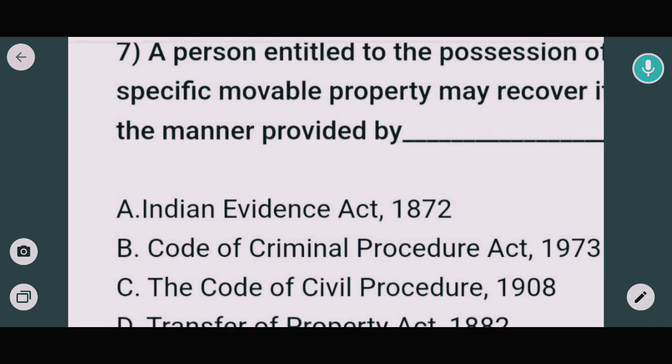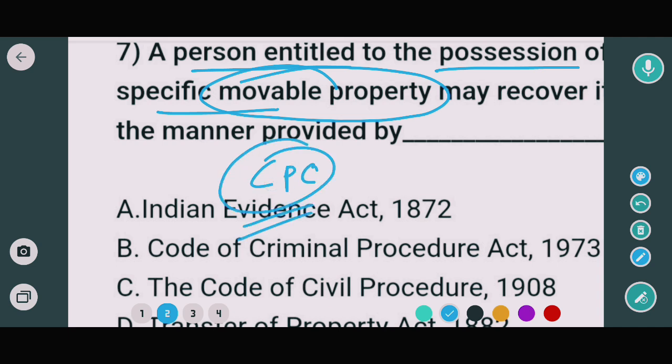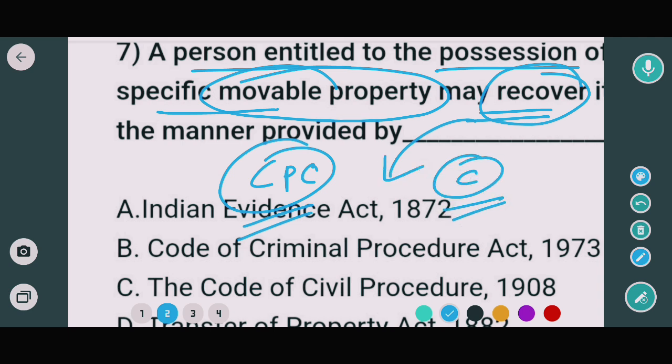The question says a person is entitled to the possession of specific movable property. That means under CPC, all the manners have been specifically mentioned: how it can be recovered. All the procedure has been mentioned under CPC. So in this case, option C would be the correct answer. So now move to the next question.